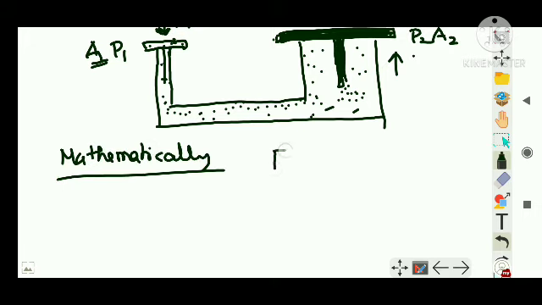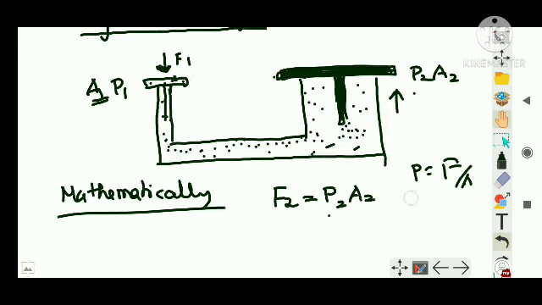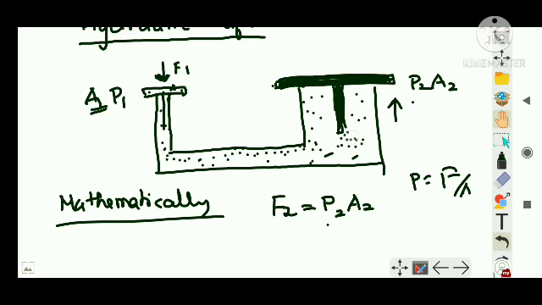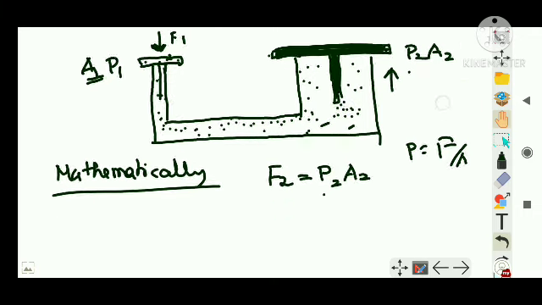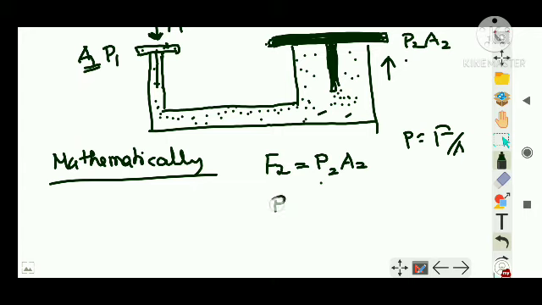That is the force at this end. We know pressure is equal to force by area, right? So force can be written as pressure into area, that is F2 will be equal to P2 into A2, where F2 is the resultant force and A2 is the cross-sectional area. Now this P2 pressure is the same pressure which is exerted at this point, so P2 is equal to P1. The pressure exerted here is the same pressure exerted here.